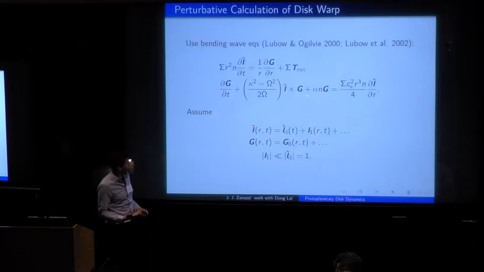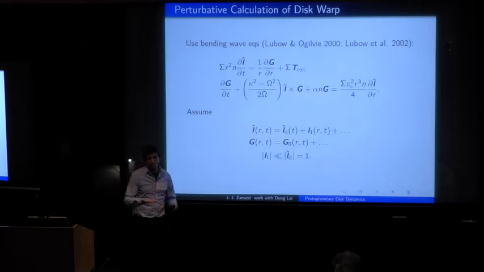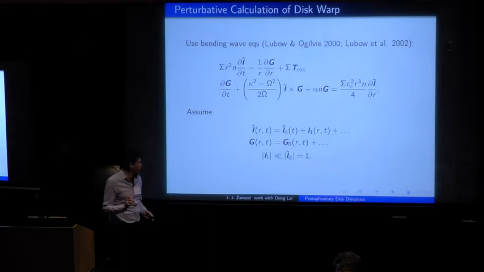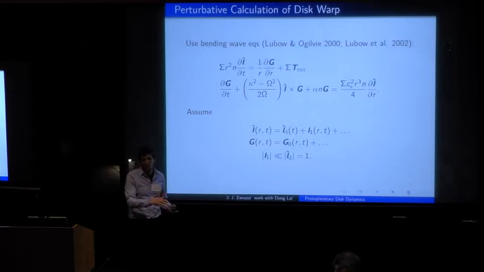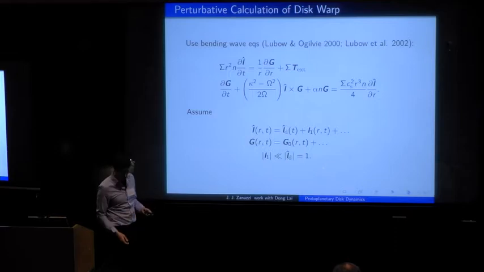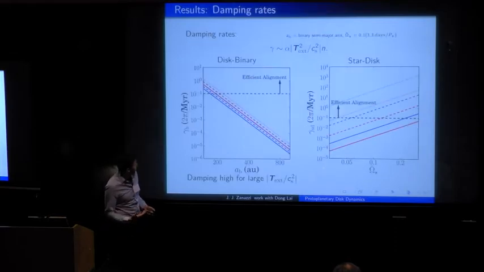Now, specifically, how I calculated the viscous torques from disk warping acting on the systems, I did a perturbative calculation, assuming to leading order the disk is totally flat and rigid with a small correction to the disk's small warp. And then once the disk warp was actually calculated, you can calculate the viscous torques from disk warping actually working to modify the long-term dynamics of the star disk binary system. Okay, so here are the key results.